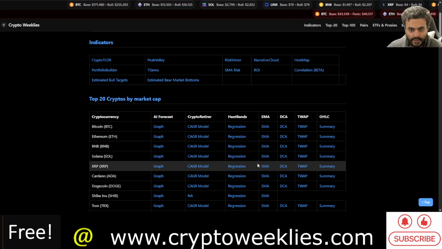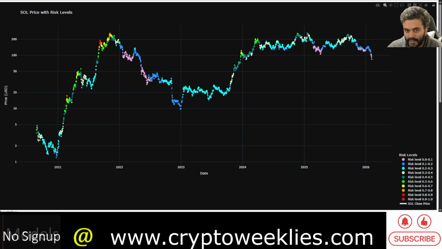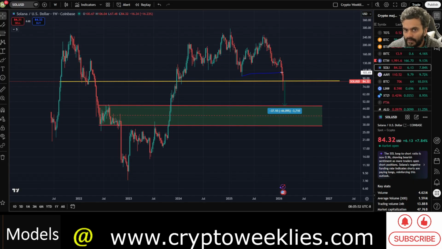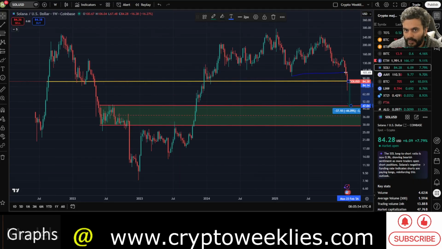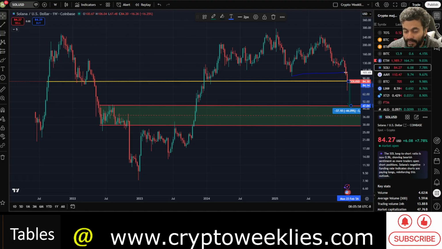Per this analysis, the 20-week simple moving average price risk level for Sol has gone down, as the price is now moving very close to that. So the distance between the price and the 20-week simple moving average has widened quite a bit. You can see it over here.